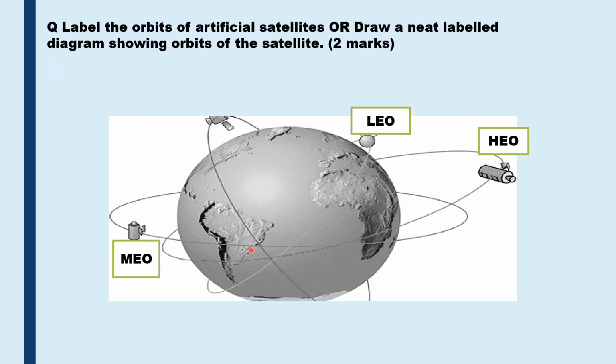You can be asked either to draw the neat labeled diagram showing orbits of the satellites, or the orbits of the satellites will be given to you. You just have to label the low Earth orbit satellite, the low Earth orbit, the medium Earth orbit, and the high Earth orbit.